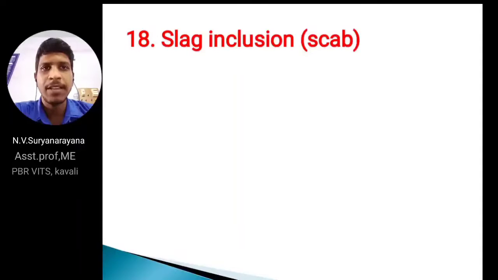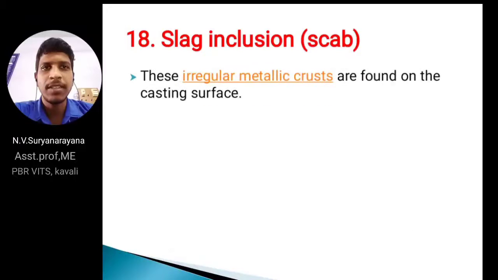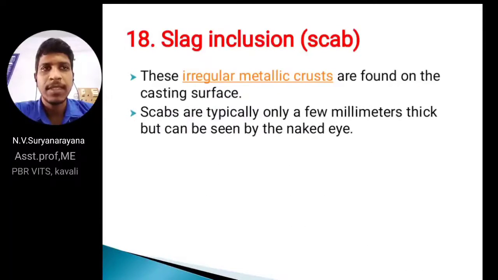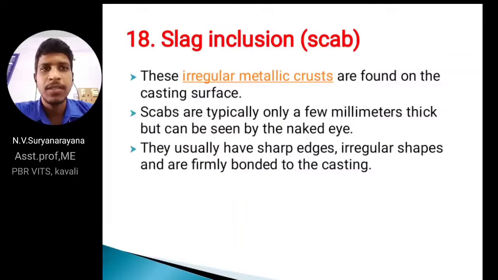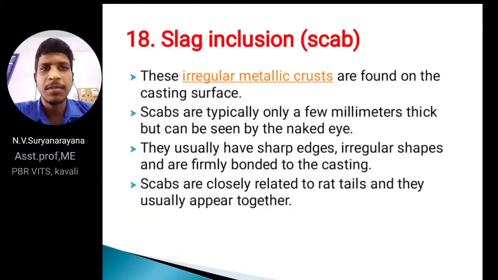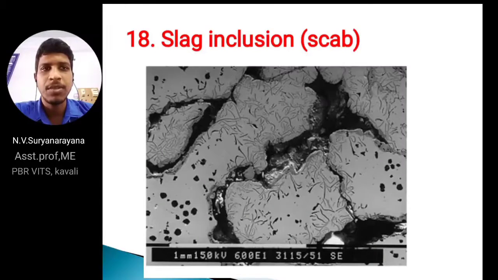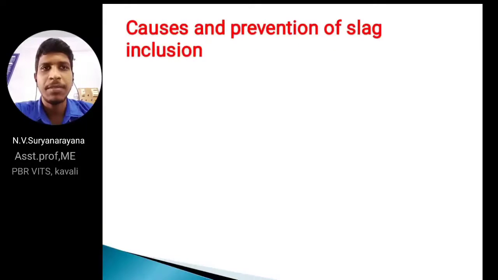And slag inclusion. Slag means waste particles or dust particles included in the molding or molten metal. This type of defect can occur. Metallic crusts are found on the casting surface. They usually have sharp edges, irregular shapes, or are firmly bonded to the casting part. In this figure I am showing slag inclusion parts. That means some parts are very thick, due to slag particles, dust particles or waste materials.